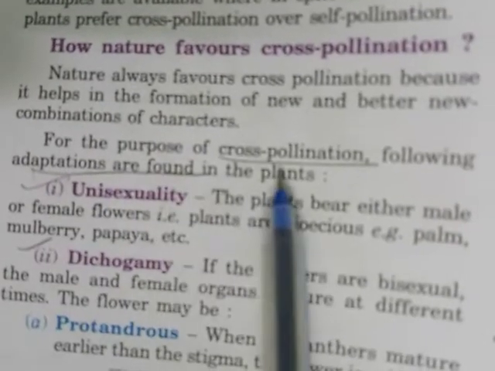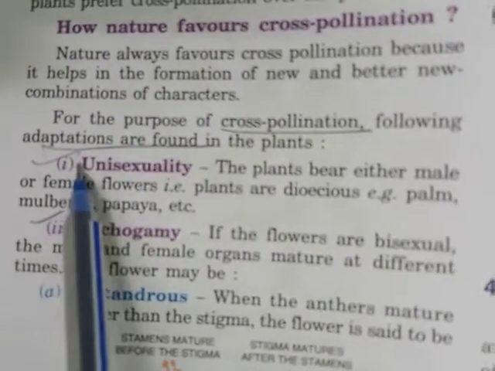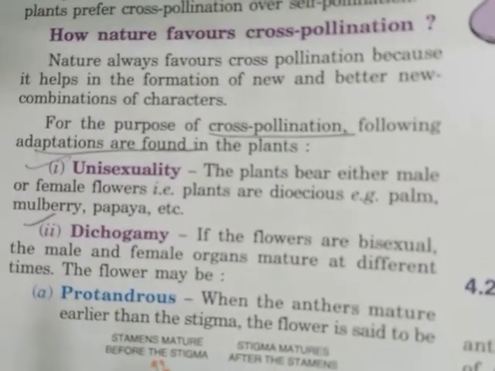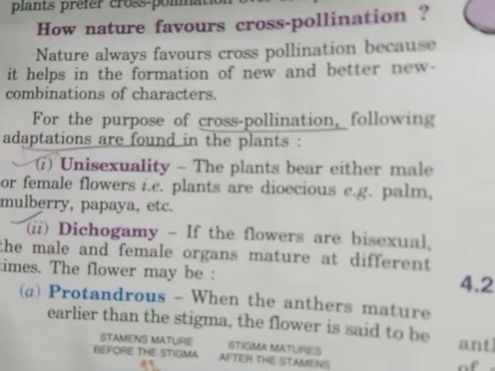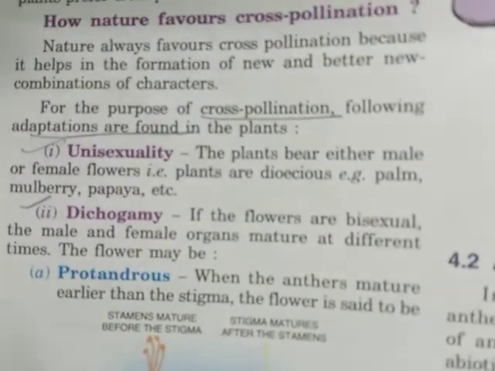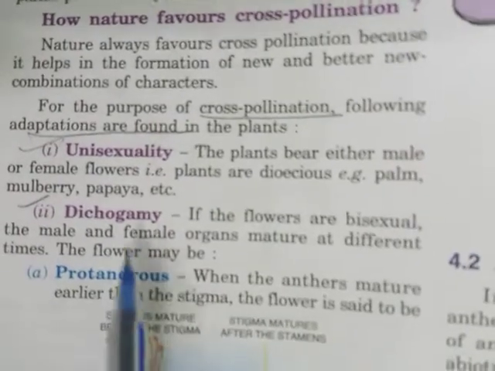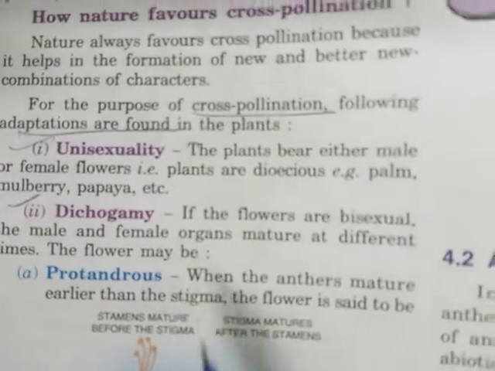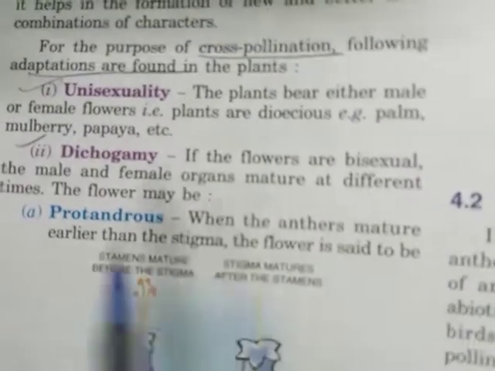For the purpose of cross pollination, the following adaptations are found in plants. As you have seen in self pollination, there are different adaptations found in plants which favor self pollination. Here also, children, for cross pollination, some adaptations are seen in the plants. Now we will study these adaptations.